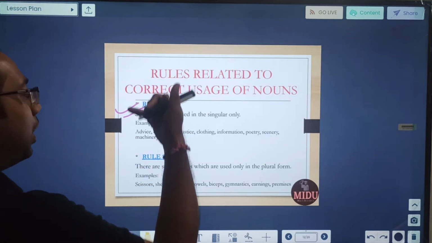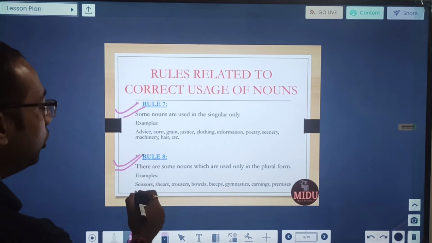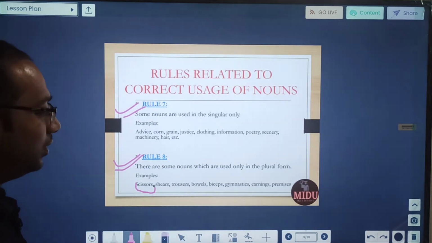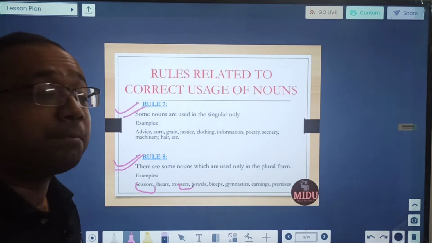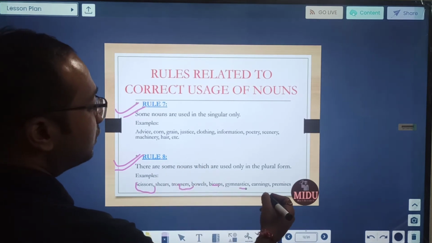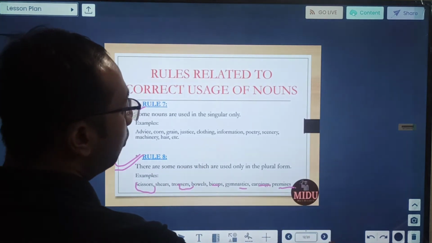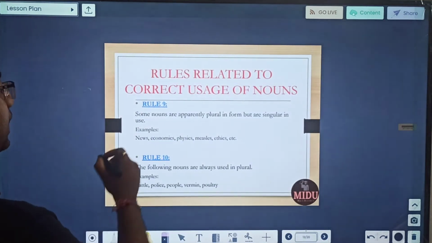Now opposite to this, there are some nouns which are used only in plural form. Example, scissors. We will never say scissor. We will never say trouser, because see, it is a pair of scissors, a pair of trousers, always in plural form. Biceps, gymnastics, earrings, premises, they are always used in plural. Rule number 8.